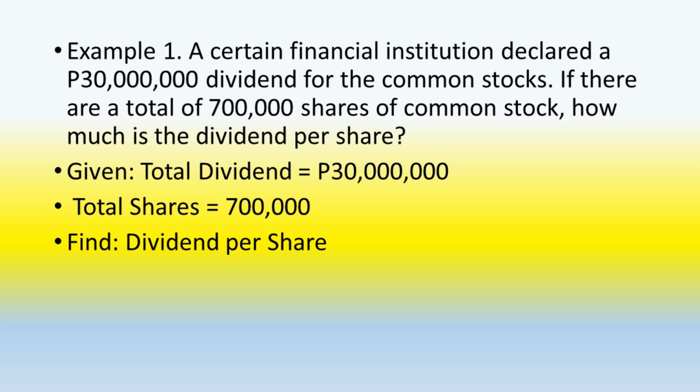Example number 1. A certain financial institution declared a 30 million dividend for the common stocks. If there are a total of 700,000 shares of common stock, how much is the dividend per share? Given, total dividend is 30 million. Total shares, 700,000. Find dividend per share.